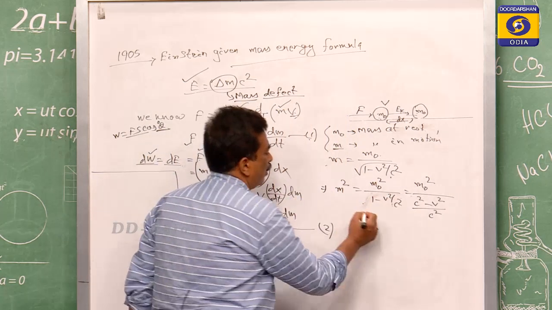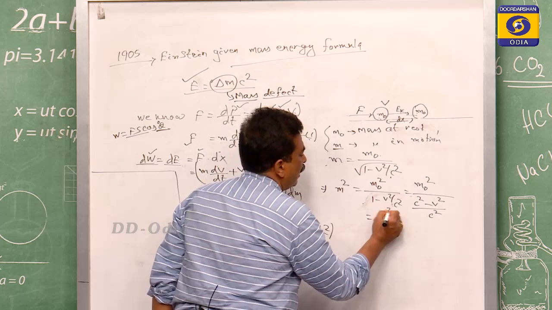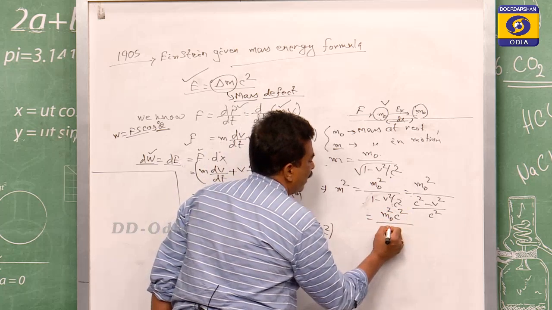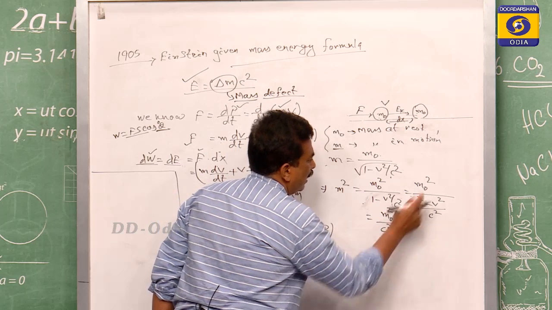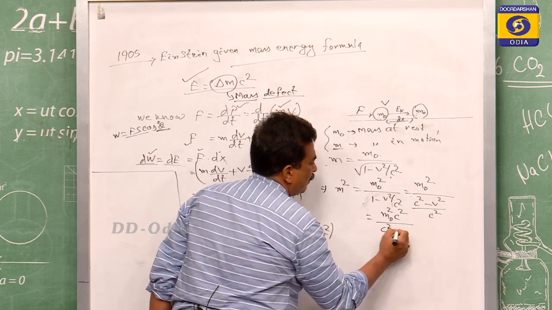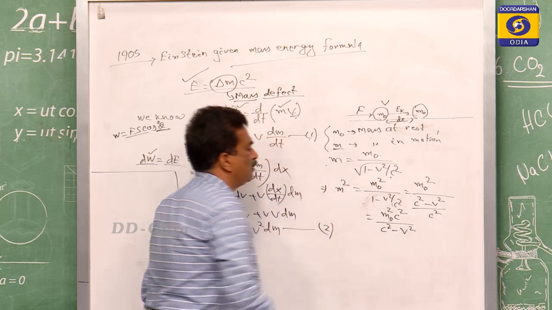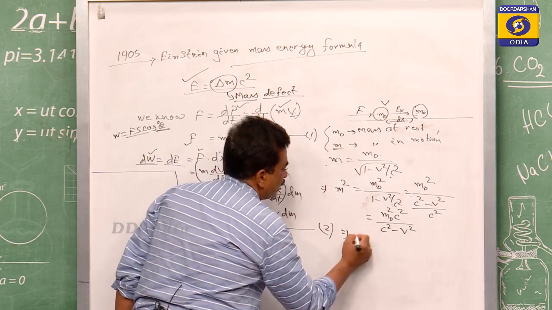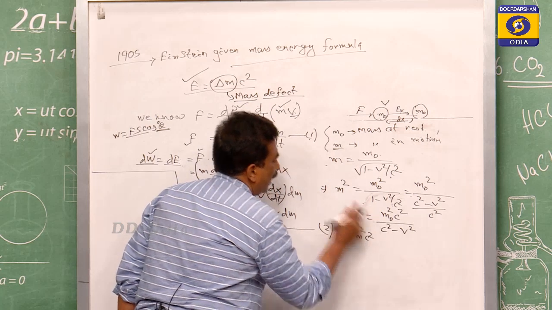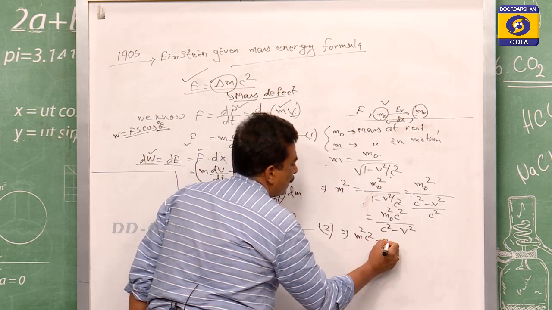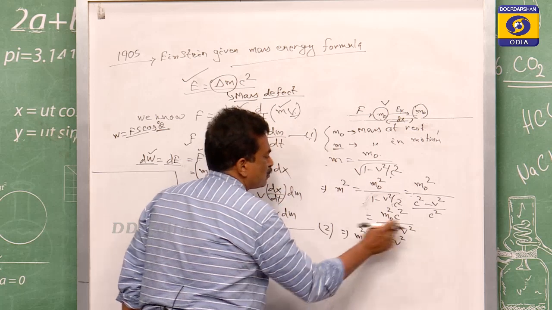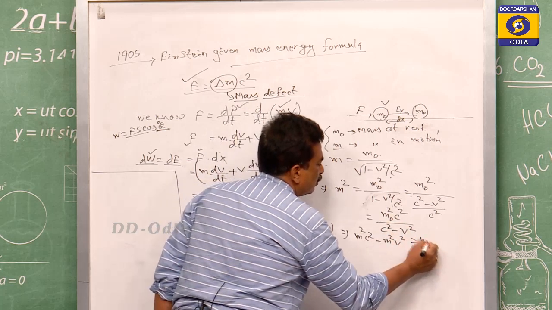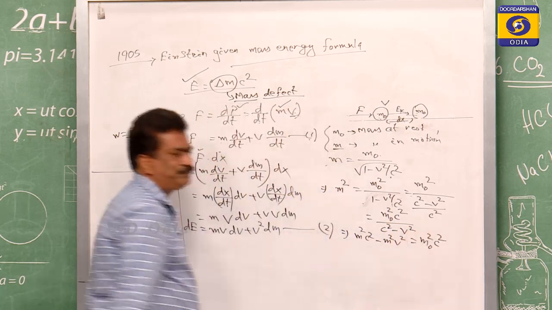This c square will go up. So that is equal to m0 square c square by m0 square, this c square goes up, c square minus v square is equal to m square. If we make the cross multiplication, then m square c square minus m square v square is equal to m0 square c square.